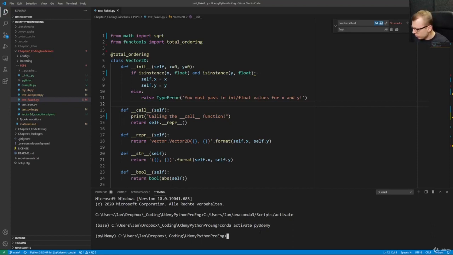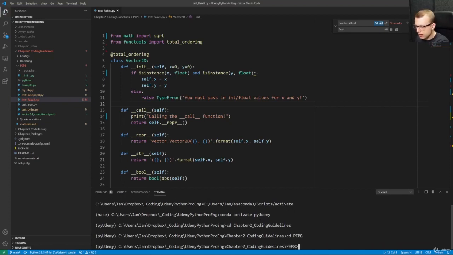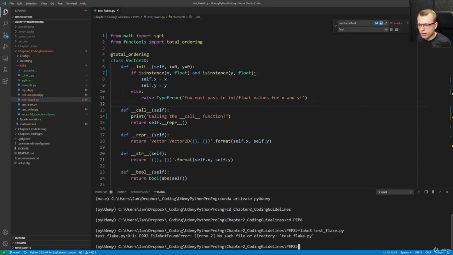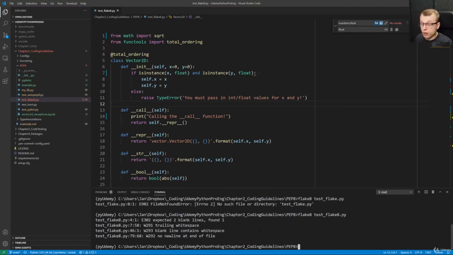So at first we have to be in the directory where the file lies that we want to test, or we could also call Flake8 and then pass in, for example, the relative path to the file or the absolute path to the file. That would be okay too, but I want to change the directory to chapter 2 and then to the pep8 directory. And now I can run Flake8 and then test_flake8.py. So now we get the warnings or errors of Flake8.